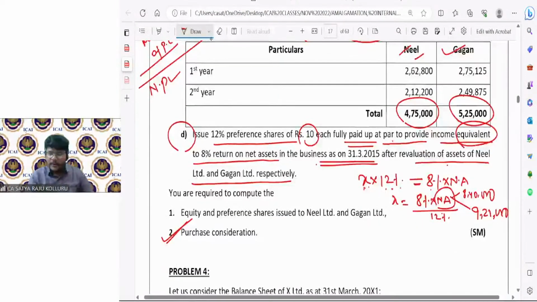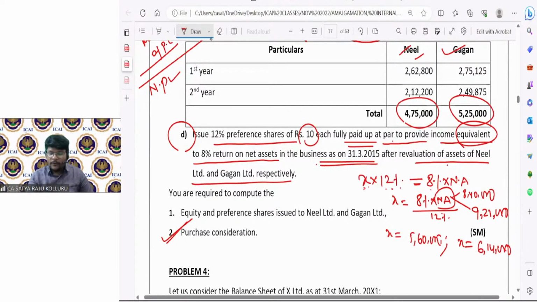Right. Now let me check the face value of the preference shares issued to Neil as well as Gagan. 8,40,000 into 8% divided by 12%. For Neil, I got 5,60,000 here. For Gagan, 9,21,000 into 8% divided by 12%. Gagan, I got 6,14,000.